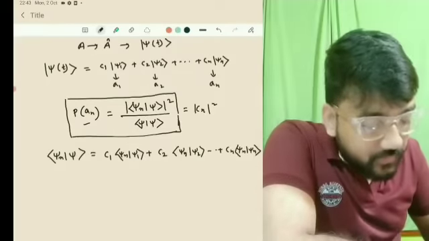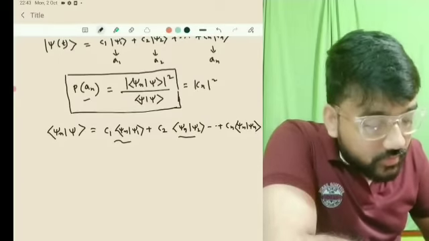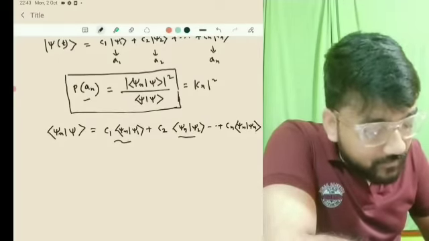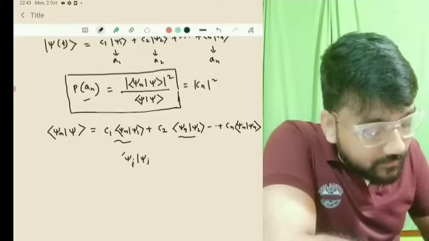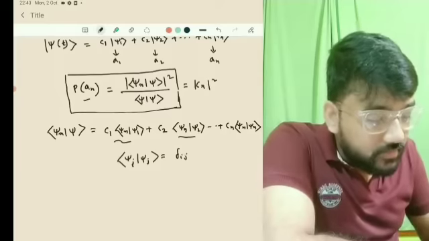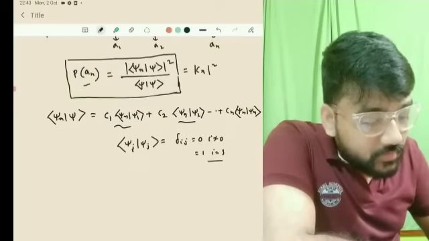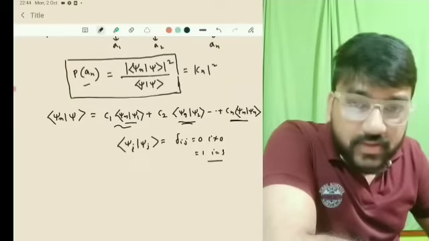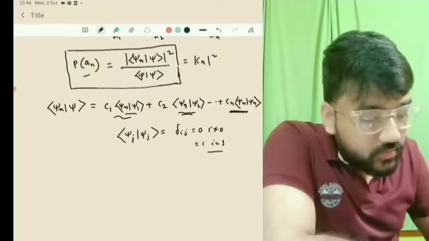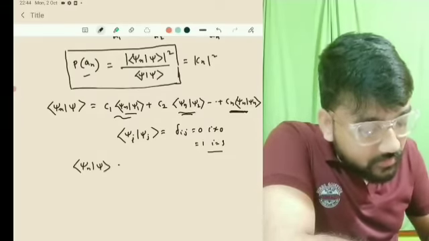Now all these values are 0 because the value exists only when i is equal to j. You know the orthonormal condition I have told earlier. Let me tell you again: psi i with psi j is delta ij. Delta ij will be 0 if i is not equal to j, and 1 if i equals j. So all these terms will be 0 except this term. Psi n with psi n will be 1, so psi n with psi will be just Cn.